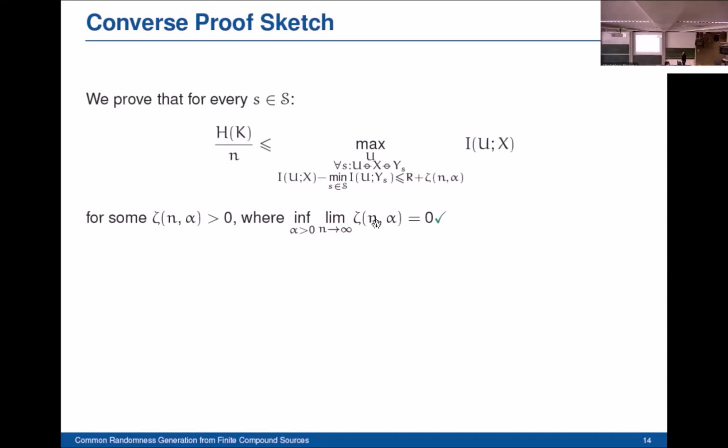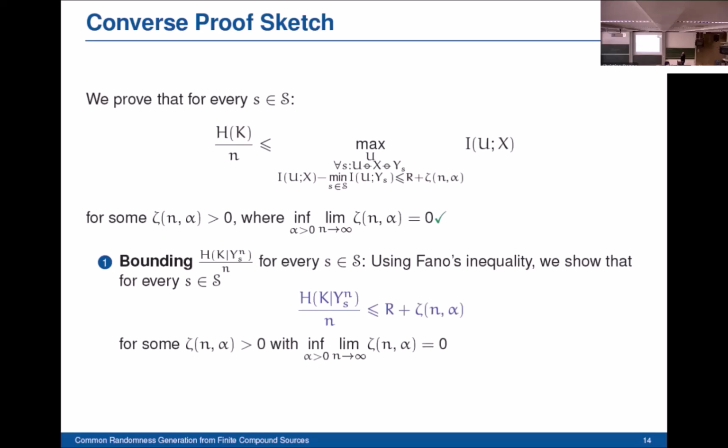To prove this, we need to find first a bound for this conditional entropy rate, and this conditional entropy rate depends on the state. So for every state S, we should bound this conditional entropy rate using some information theoretic tools like Fano's inequality. And the upper bound that we get is the channel capacity plus some constant zeta that vanishes as n goes to infinity and as alpha goes to 0.